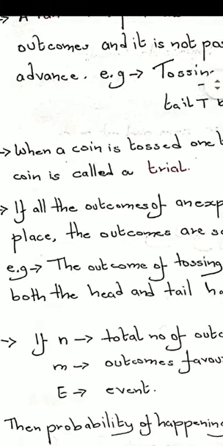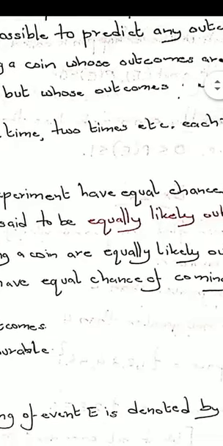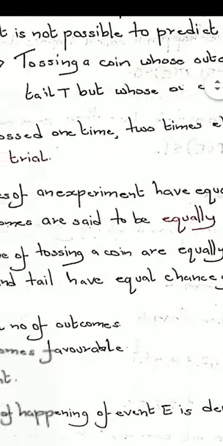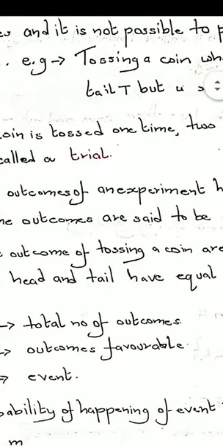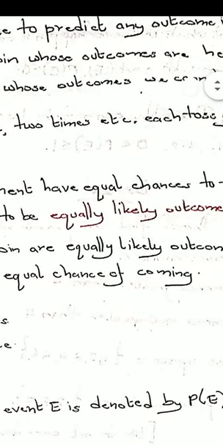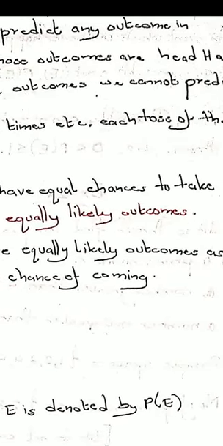Next is, if all the outcomes of an experiment have equal chances to take place, the outcomes are said to be equally likely outcomes. What it is trying to say is, suppose I have a bag full of balls and all the balls are of identical shapes but of different colors. So without knowing, if I just blindly pick out one ball, every ball will have equal chance of coming out, right? So in that case, we call that equally likely outcomes.